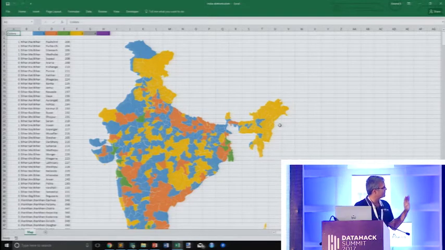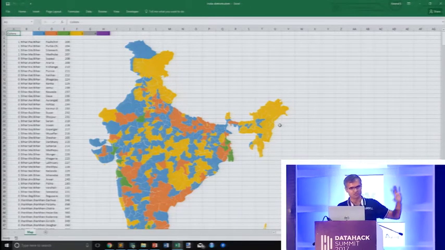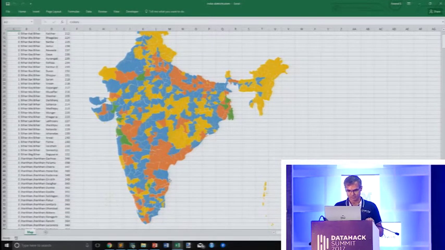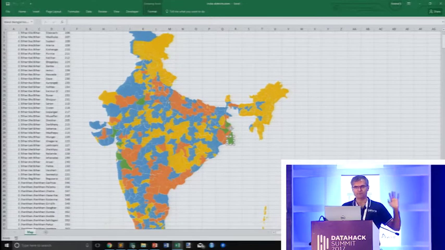I have a map in which it says, okay, there is a yellow cluster that occupies all of Northeast and parts of Jammu and Kashmir. Now I know that Jammu and Kashmir and Northeast have very similar characteristics. So this makes sense. And then there's most of AP, Telangana, which seems to fall into one group. And then there's, this is interesting, the greens. So this is Bombay, this is probably Pune, this is Bangalore, this is Calcutta. Okay, I get a pattern around there.